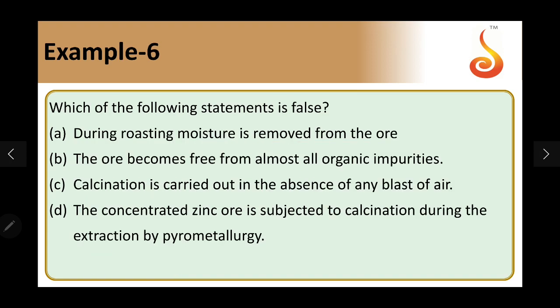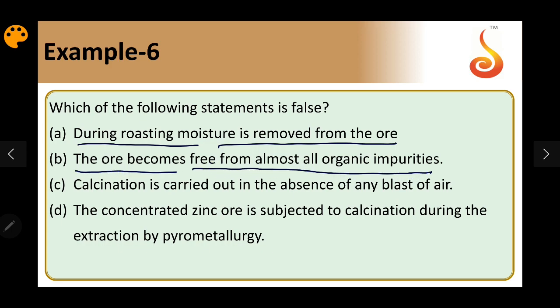Question 6. Which of the following statements is false? During roasting, the moisture is removed from the ore. In roasting we heat below the melting point of the ore. Definitely whatever heating is done, it will remove the moisture content. The ore becomes free from almost all organic impurities.